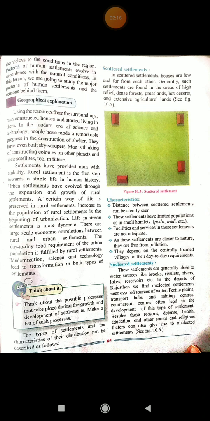Nucleated settlements. Fertile plains, transport hubs, mining centers, and commercial centers often lead to the development of this type of settlement. So which type of people will be settling over this? The people who have fertile plains, transport hubs, and mining centers. Wherever there are mining centers and commercial centers used for business purposes, these often lead to the development of this type of nucleated settlement. Besides these reasons, defense, health, education, and other social and religious factors can also give rise to nucleated settlements.